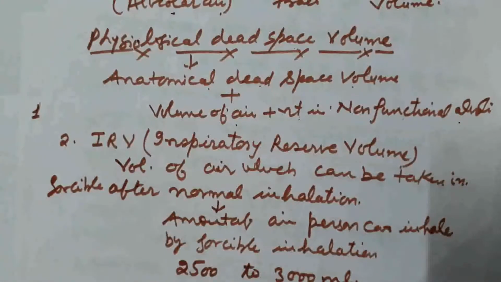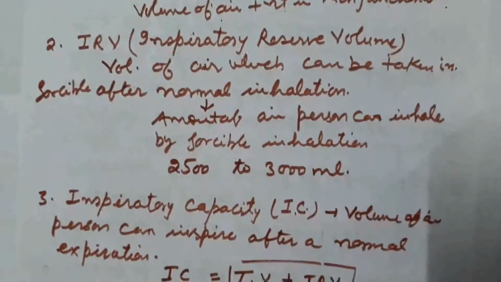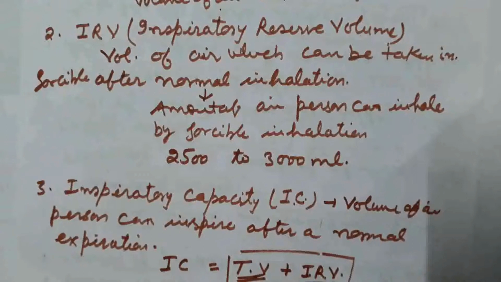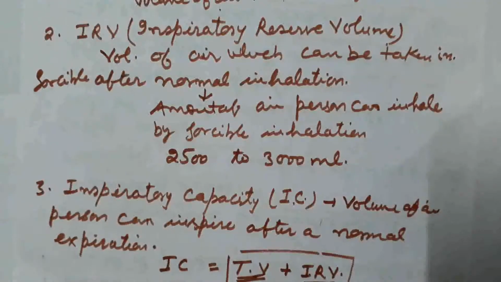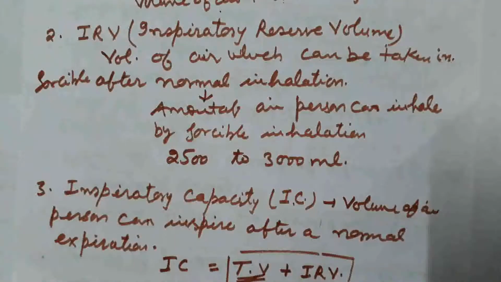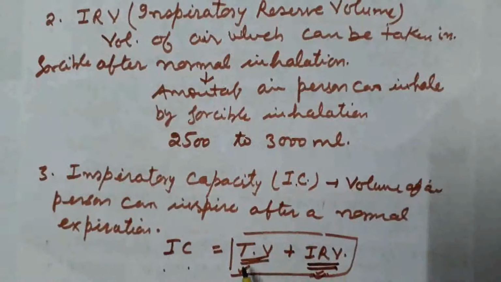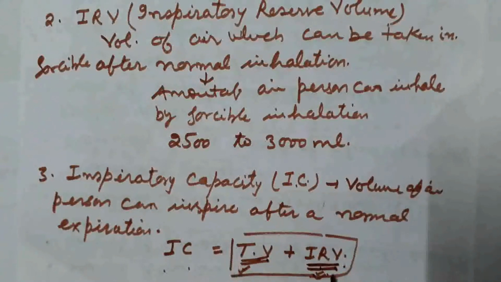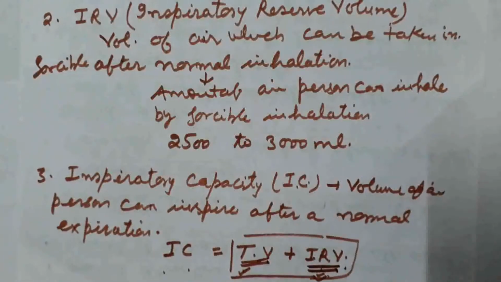Next definition is the inspiratory capacity. It is the volume of air a person can inspire after a normal expiration. During normal breathing, expiration takes place, and after the expiration the total amount of air a person can inhale, by normal breathing, that is tidal volume, and by forcible inspiration, inspiratory reserve volume. Both these volumes come under the head of inspiratory capacity.